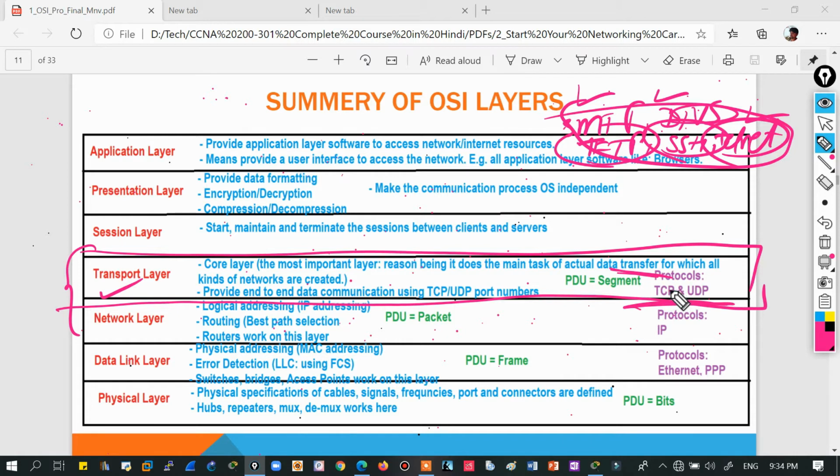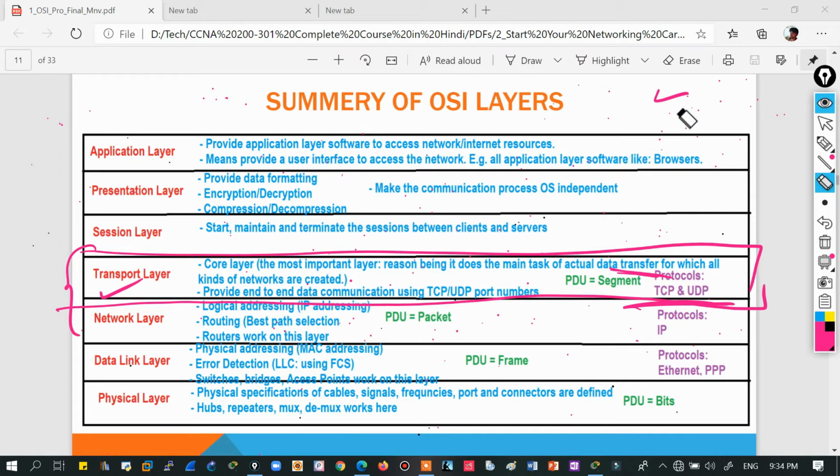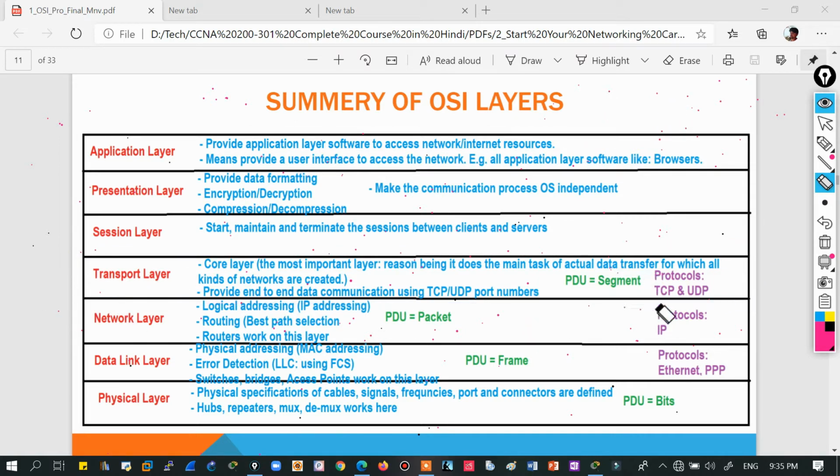But TCP and UDP are more important to discuss right now, because we will not have a separate chapter on these. So let's understand TCP and UDP first. What are TCP and UDP? These are transport layer protocols, which are used to transfer data from one device to another, from one network to another. And I told you in the introductory video that to do anything in a network, you need protocols. In this layer, the protocols are TCP and UDP. Now let's discuss why we are using two different protocols and what the function of each is.